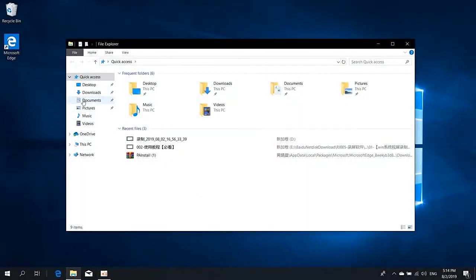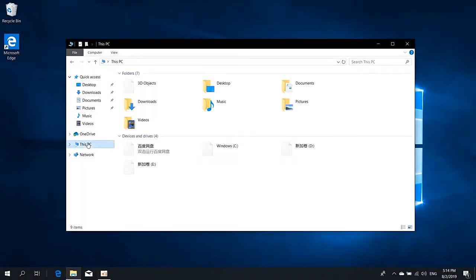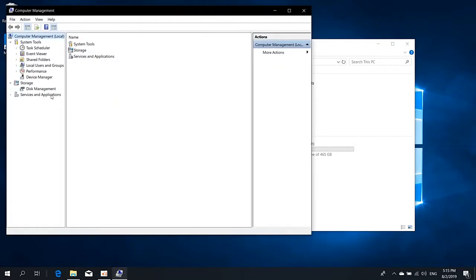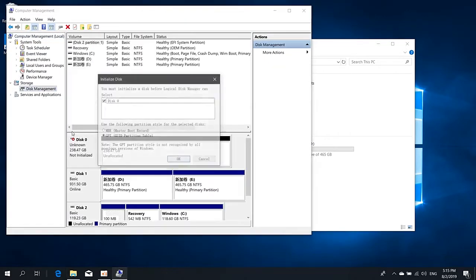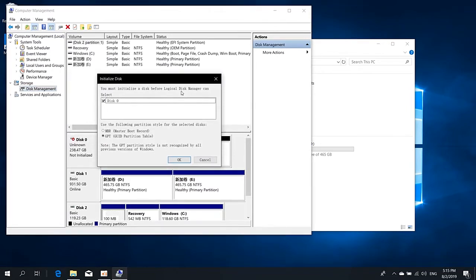Before you can use your new SSD, you have to initialize it and partition it. Here is how to initialize your SSD for Windows. Attach the SSD as a secondary drive and load Windows onto it from your existing drive.